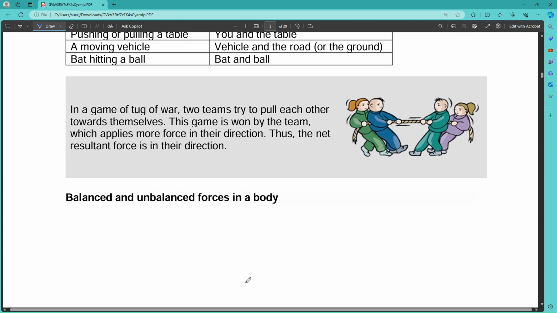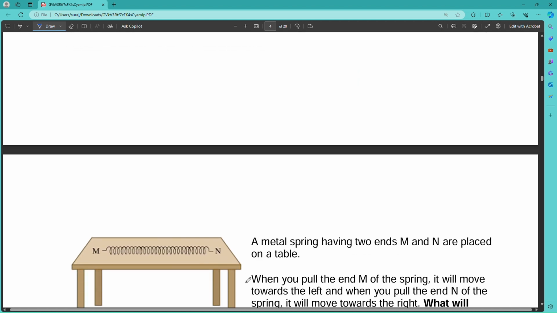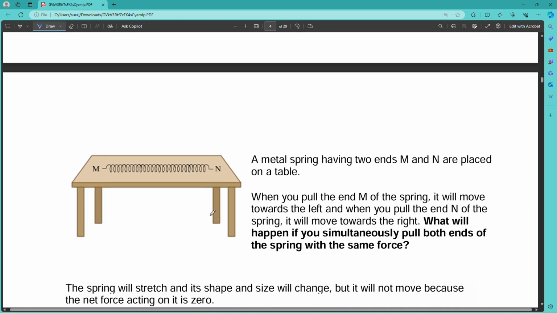Then we come to balanced and unbalanced forces on a body. Take the example of a spring on a table, with one end M and the other end N. If we apply force only on the M side, the spring will move towards M, and if we apply force towards N, it will move towards N. But if we apply an equal amount of force on the M side and the N side, what will happen? The spring will not move, right?